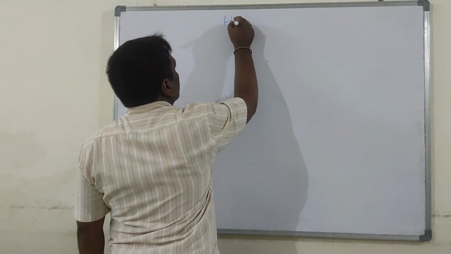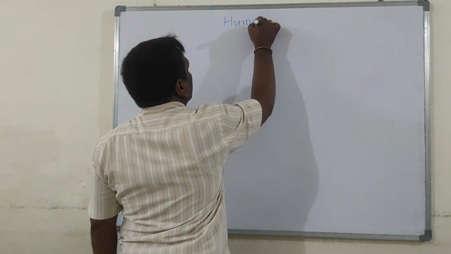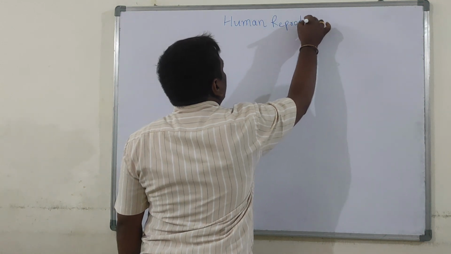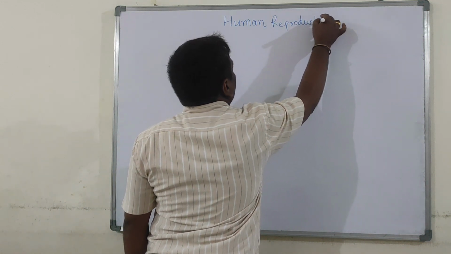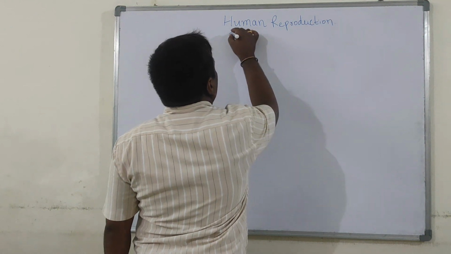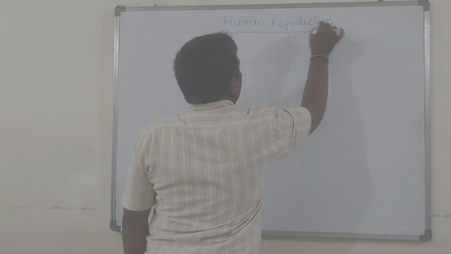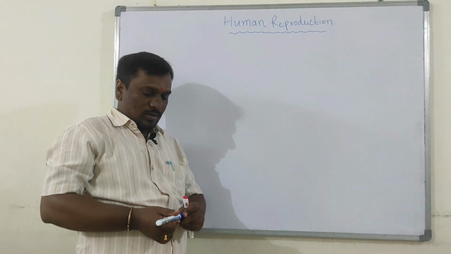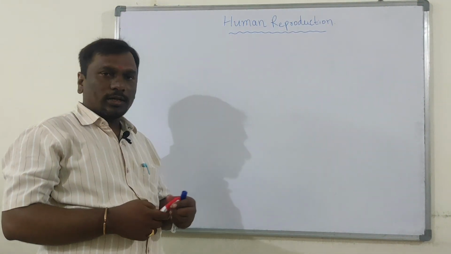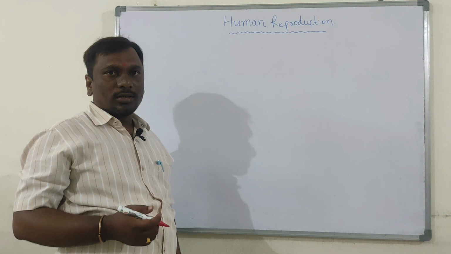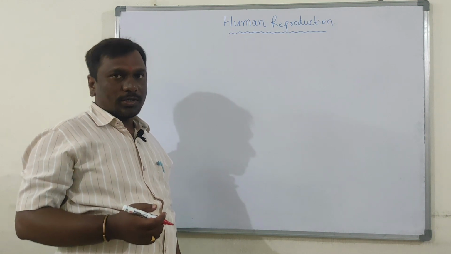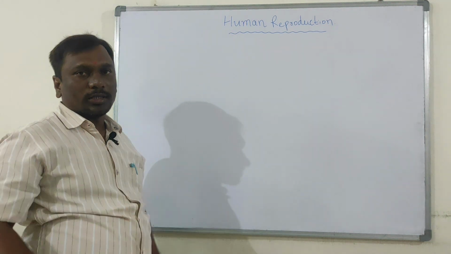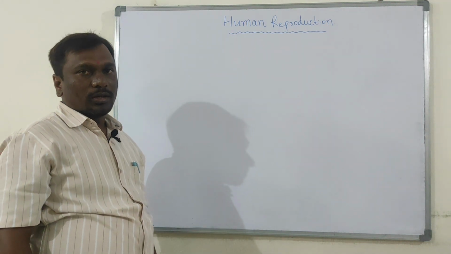Human reproduction. Humans are sexually reproducing and viviparous. Sexual dimorphism is distinct.